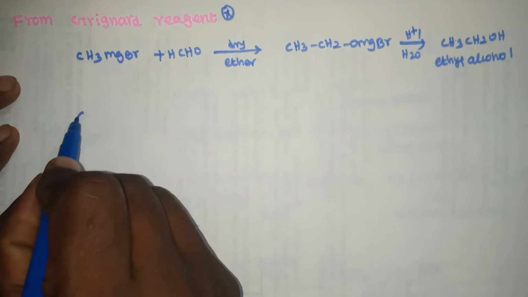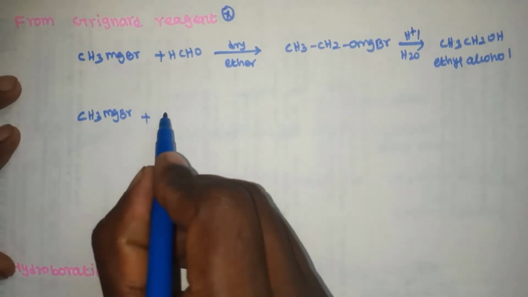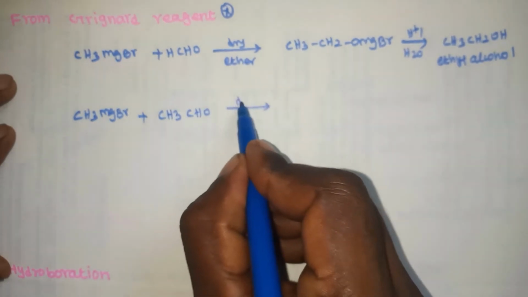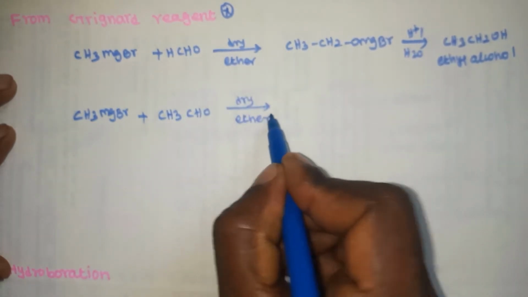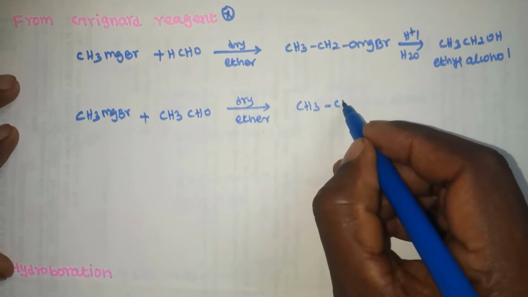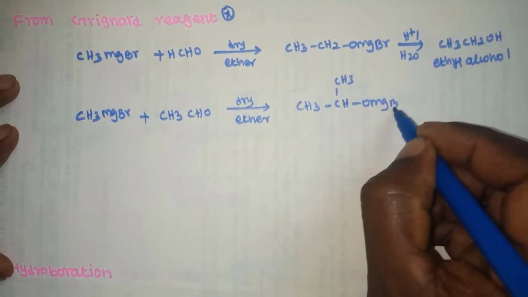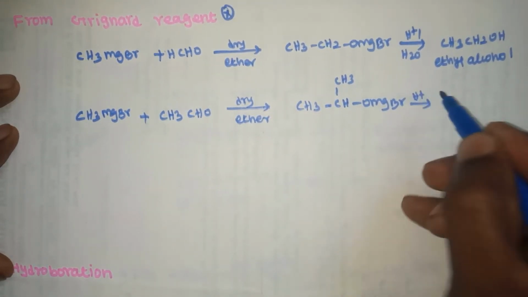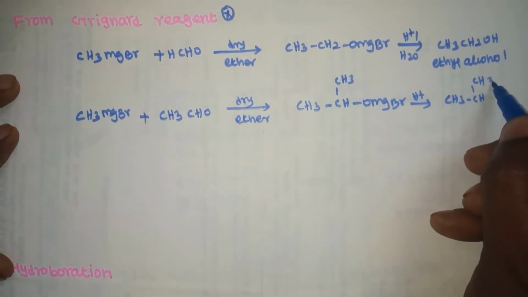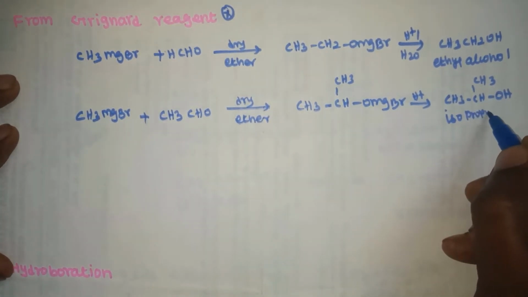Next example: CH3MgBr, methyl magnesium bromide, reacts with acetaldehyde, CH3CHO, in the presence of dry ether to form CH3CH(CH3)OMgBr. This undergoes acid hydrolysis to form a secondary alcohol, CH3CHOHCH3, isopropyl alcohol.